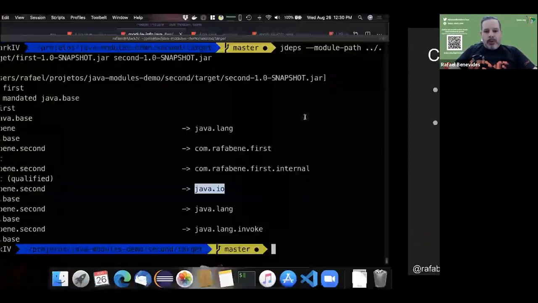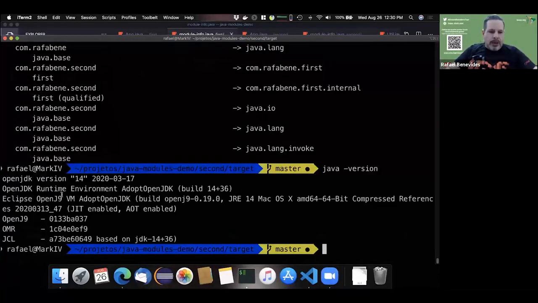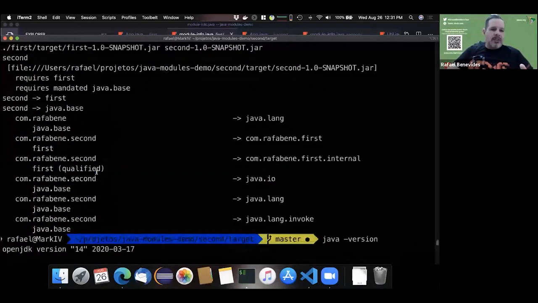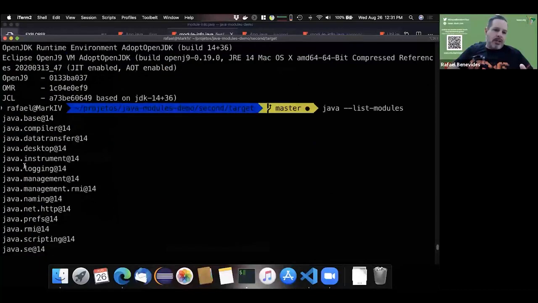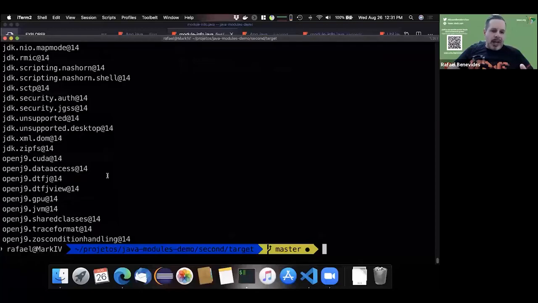For example, look here, I'm using java -version. I'm using Eclipse OpenJ9 version 14. And if I execute java --list-modules, that will bring all the modules that are part of this JDK. You can see the modules java.desktop, java.logging, OpenJ9.